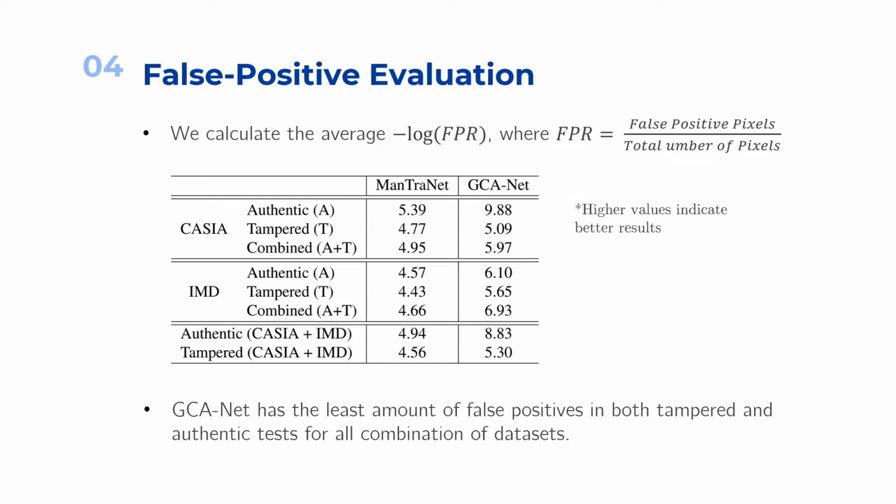We can see that for all combinations of test images comprising of either only authentic or authentic and forged, GCA-Net scores much higher values of negative log FPR. This indicates the lower false positives.